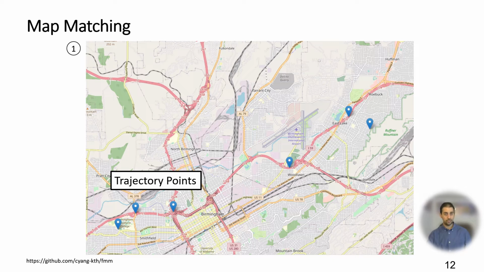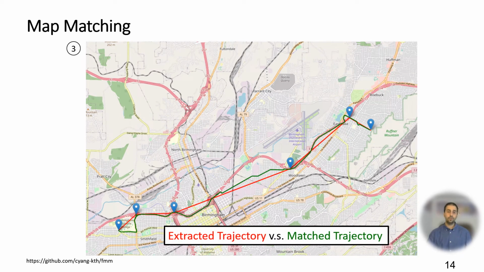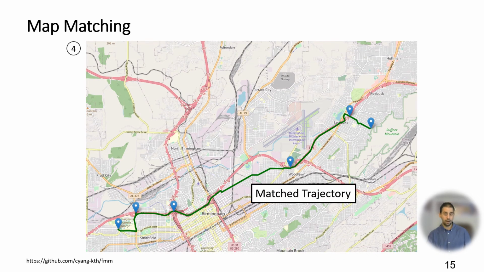We then use map matching to recover the actual route of the trajectory on the underlying road network. In this figure, we see a sequence of 6 points annotated by a crowd worker. Here is a sparse trajectory before map matching that connects the points together. Notice that the line is not mapped to the underlying network. After map matching, we get the green route, which is mapped to the underlying network. We only keep the green route as our extracted trajectory for an Uber ride.